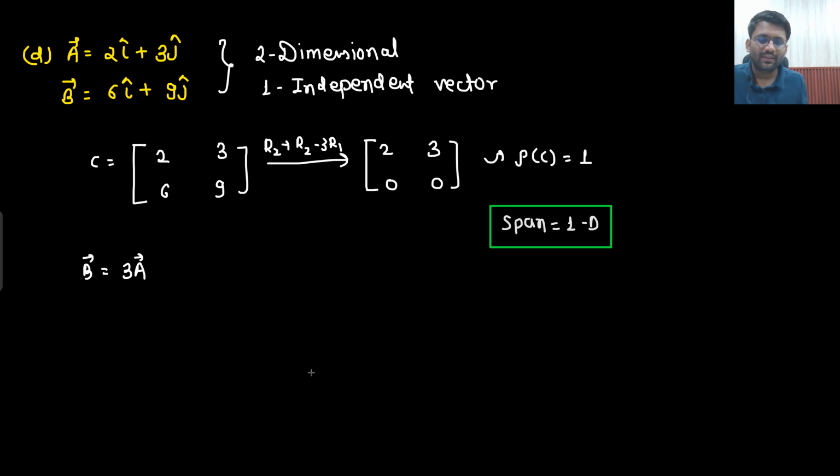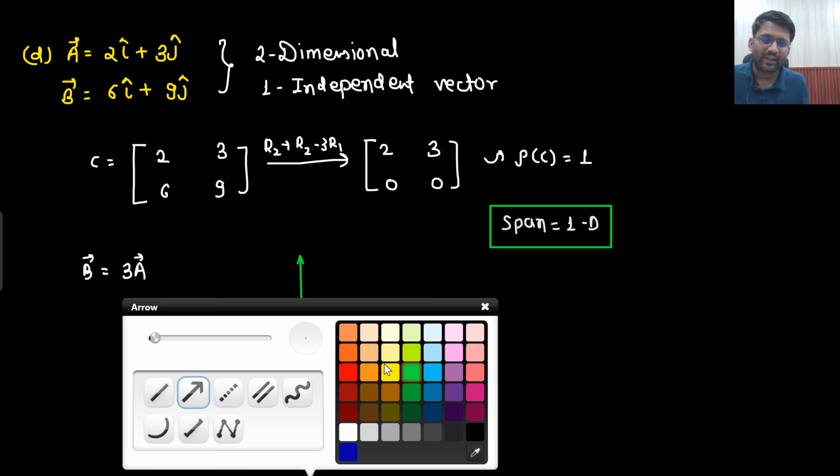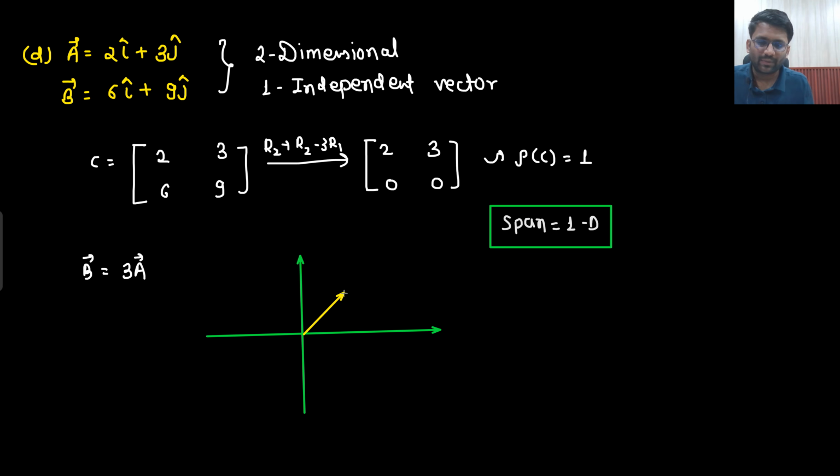Let's visualize it. What will be the visualization? 2 i cap plus 3 j cap. Where will be 2 i cap plus 3 j cap? This will be 2 i cap plus 3 j cap. And where will be 6 i cap plus 9 j cap? So 6 i cap plus 9 j cap will be here. Now I need to use these 2 vectors. What I'm saying is that I need to use the linear combination of these 2 vectors, and then I need to create some other vector.